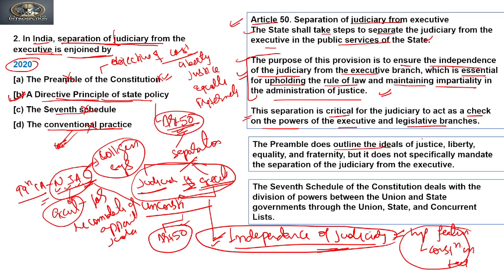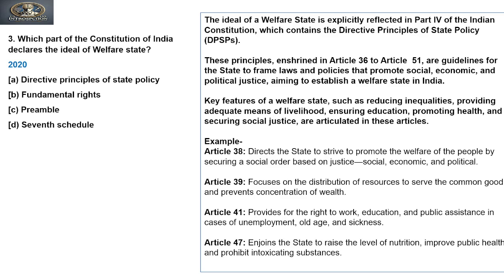As we have seen, the Preamble does outline the ideals of justice, liberty, equality, and fraternity, but it does not specifically mandate the separation of the judiciary from the executive. The Seventh Schedule of the Constitution deals with the division of power between the Union and state governments through the union list, state list, and concurrent list, but it has nothing to do with the separation of the judiciary. Is it clear? So this was a question in 2020. Now let's move to the next question.